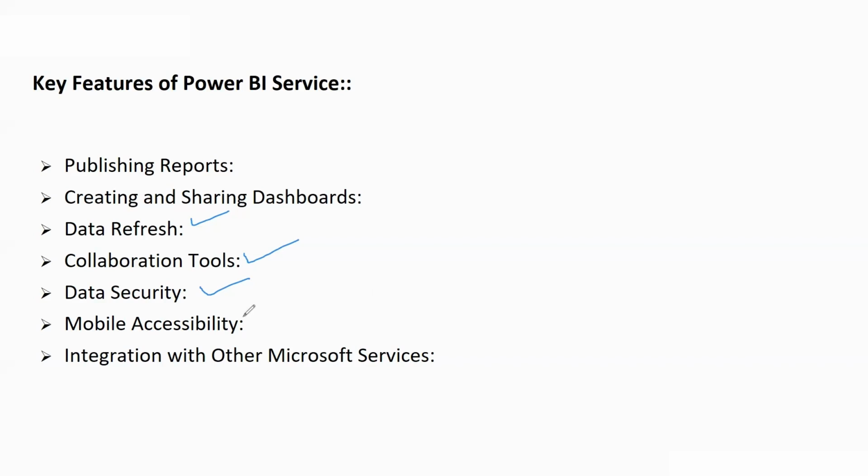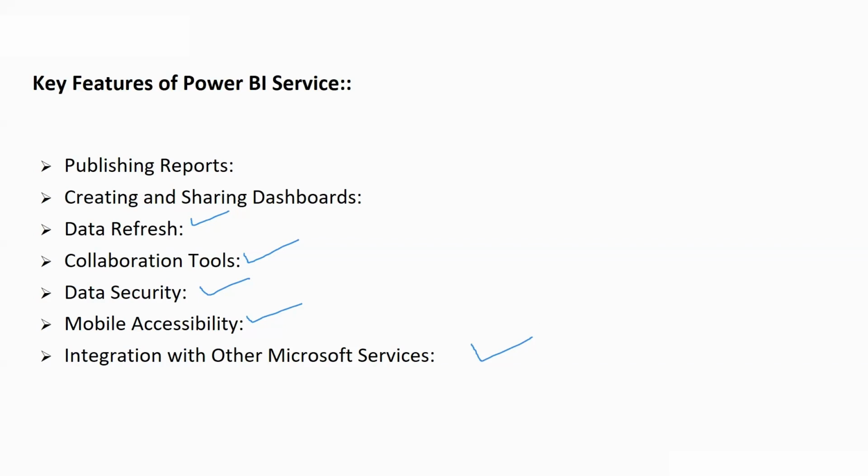The next one in the list is mobile accessibility. We can use the Power BI mobile apps, in which users can access reports and dashboards on mobile devices using the Power BI mobile applications for iOS and Android, ensuring that the data is accessible on the go. The next one is integration with other Microsoft services. In this, users can integrate with Office 365 and also with Azure services.